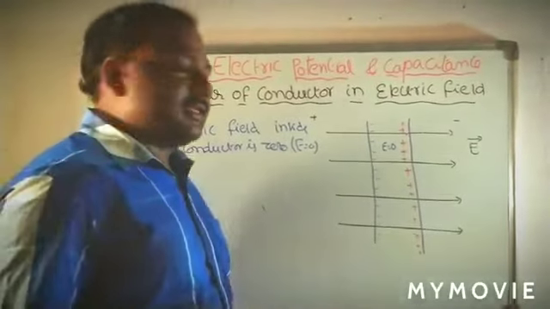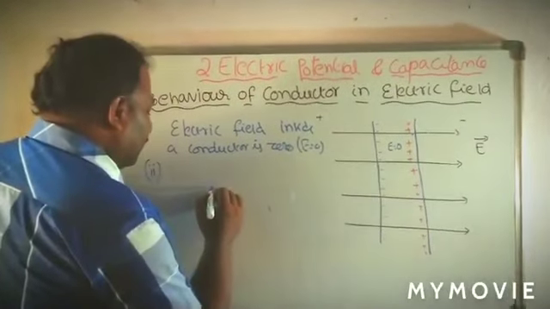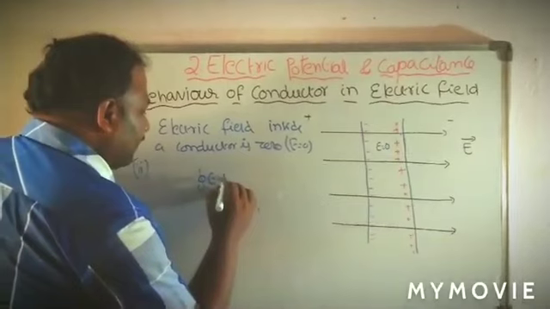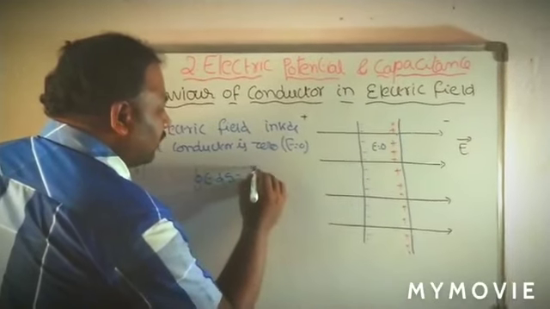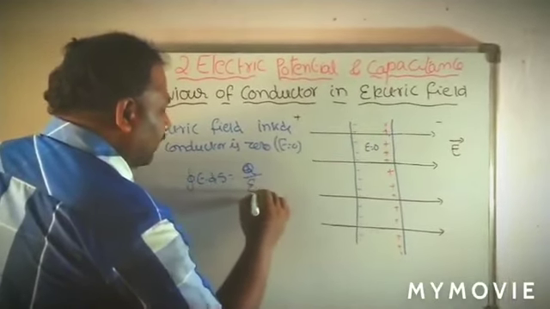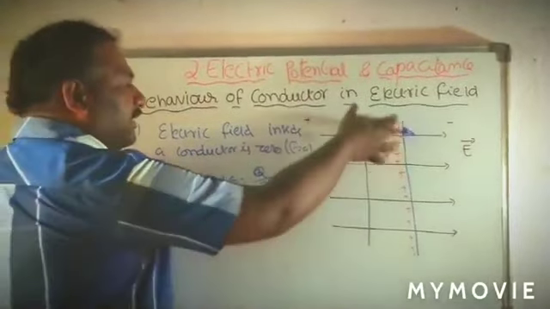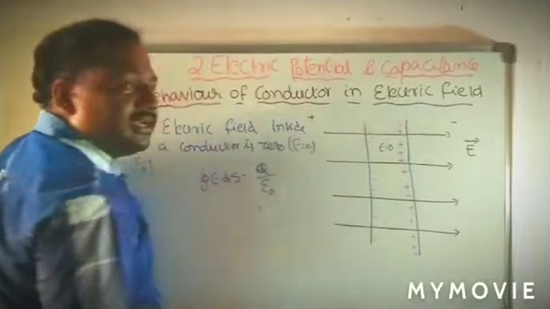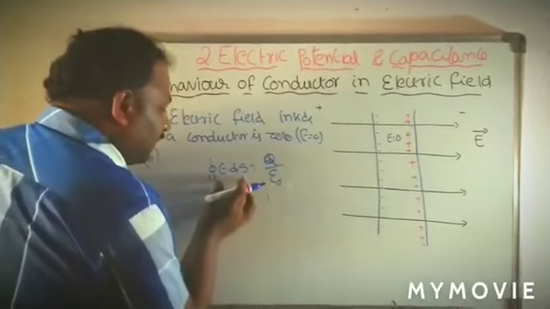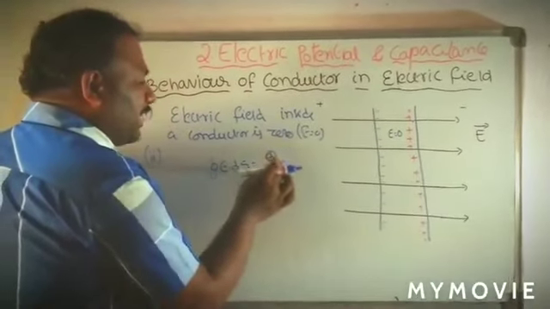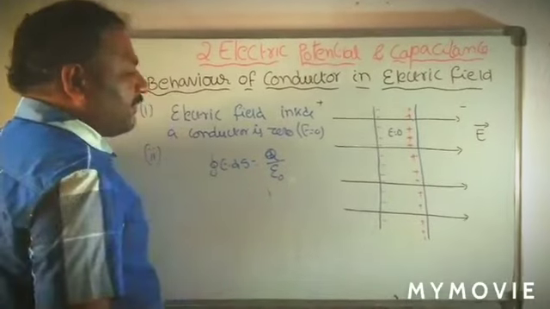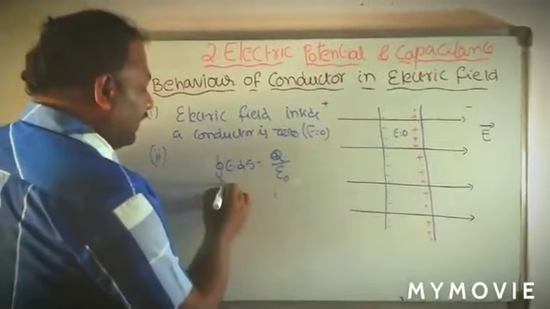The second behavior: from Gauss law we know that the surface integral of E dot ds is equal to Q by epsilon naught. This is known as the Gauss law. When we apply the Gauss law for this conductor, Q by epsilon naught is equal to the surface integral of E dot ds.